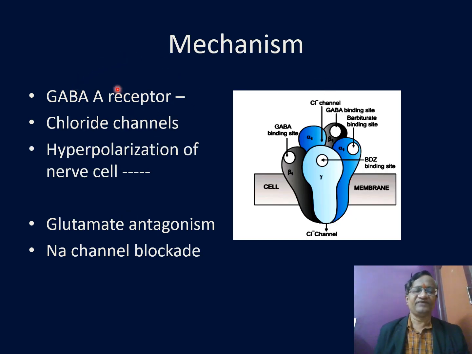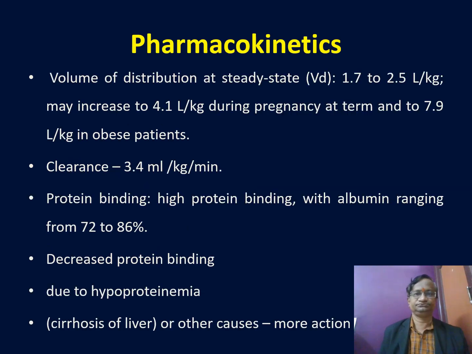What is the mechanism of action? GABA A receptor. This is the main mechanism of action. Chloride channel, hyperpolarization of cells. So GABA is an inhibitory thing, stimulate this GABA receptor, chloride channels are stimulated and there is hyperpolarization. There is also a glutamate antagonism and sodium channel blockade in the mechanisms described for thiopentone.